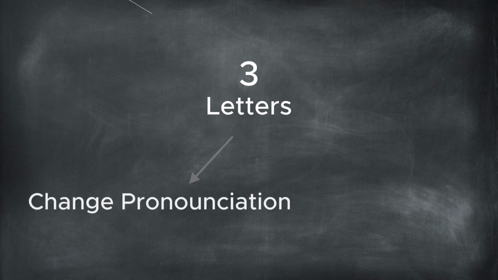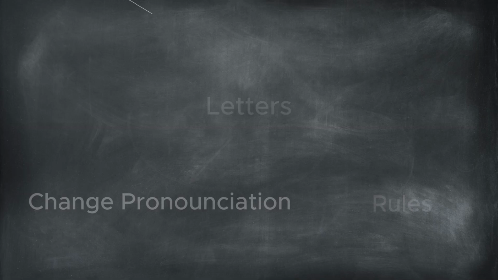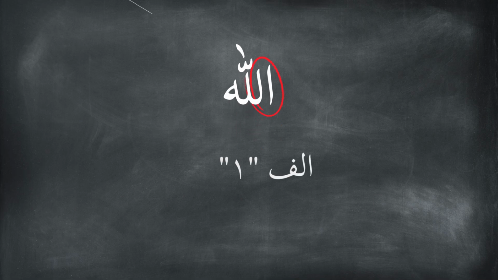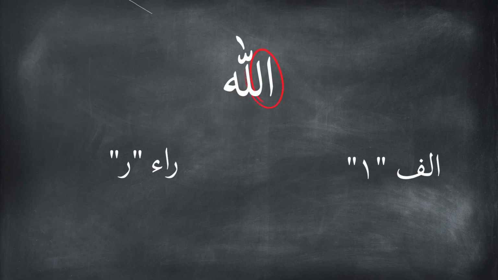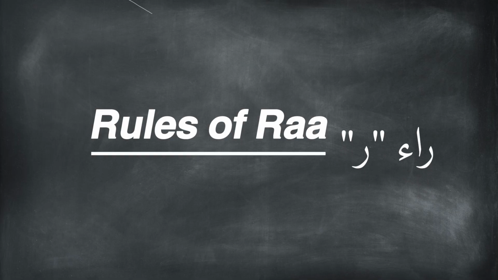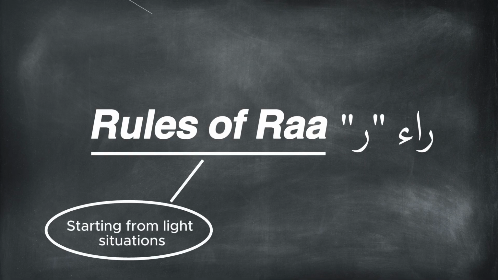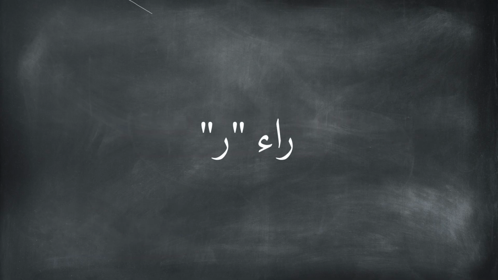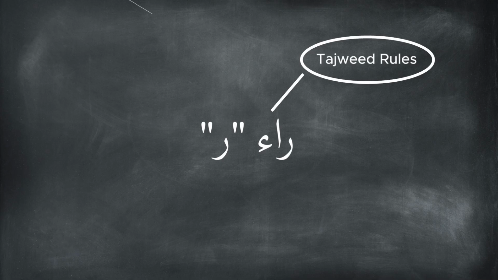As explained earlier, there are 3 letters in the Quran that change their pronunciation based on rules: the Laam of the word Allah, Alif, and Ra. The rules of the Laam of the word Allah and Alif have already been discussed. Now, it is time to understand the rules of Ra, starting with the situations in which it is pronounced lightly. Ra is not pronounced by guesswork. It follows clear Tajweed rules.